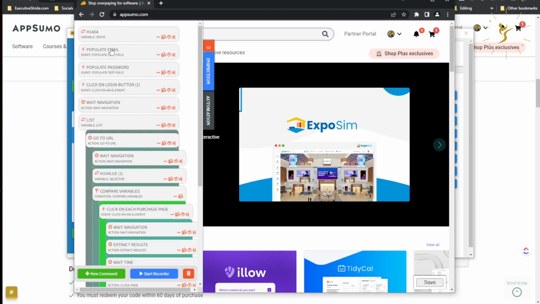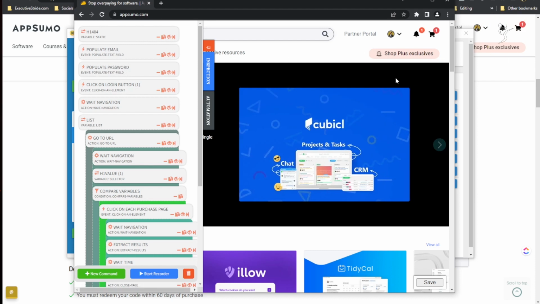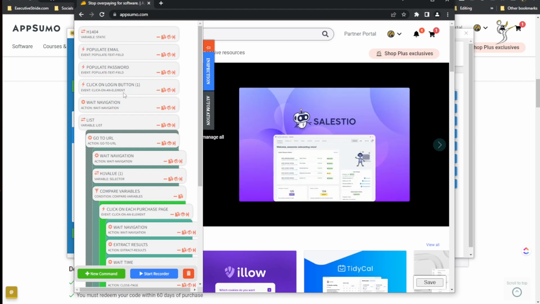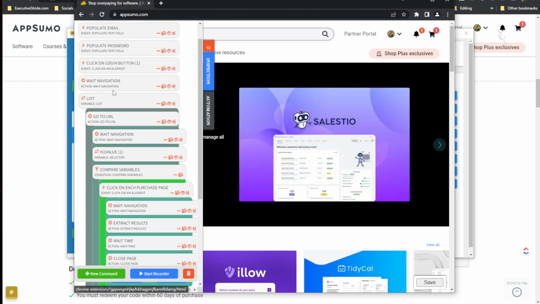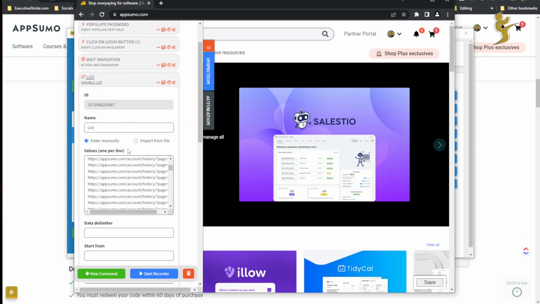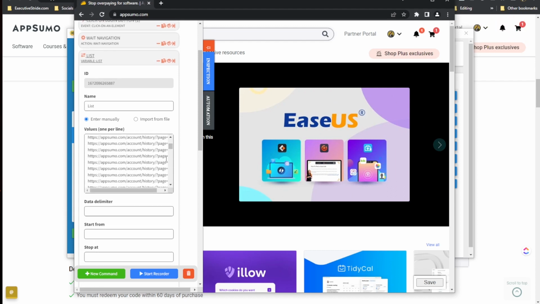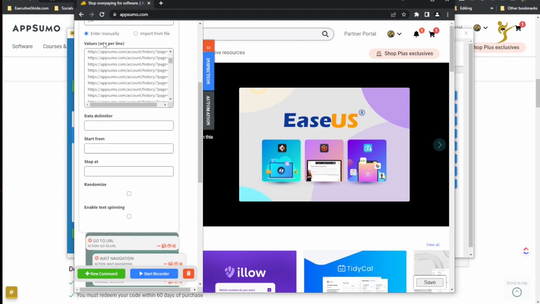So basically what this does: populate email. I'm not going to click on this, and populate password. That's my AppSumo password and email. So if you're not using a profile, it will manually do that action for you. Then click on login, wait. All right, then it's going to have a list of all the account invoices, and it's going to go through that list.